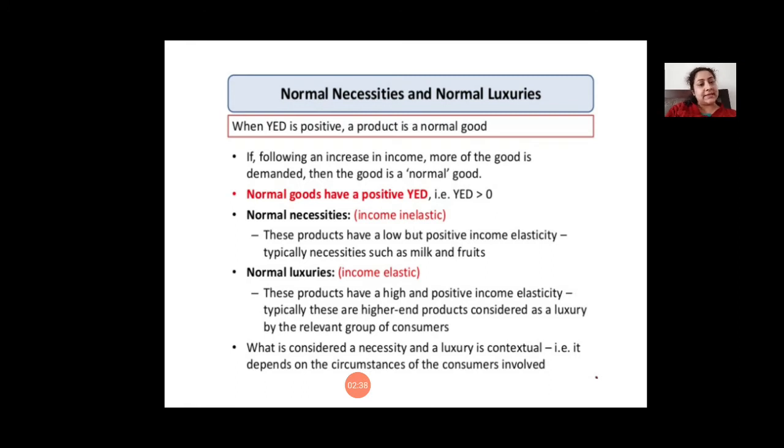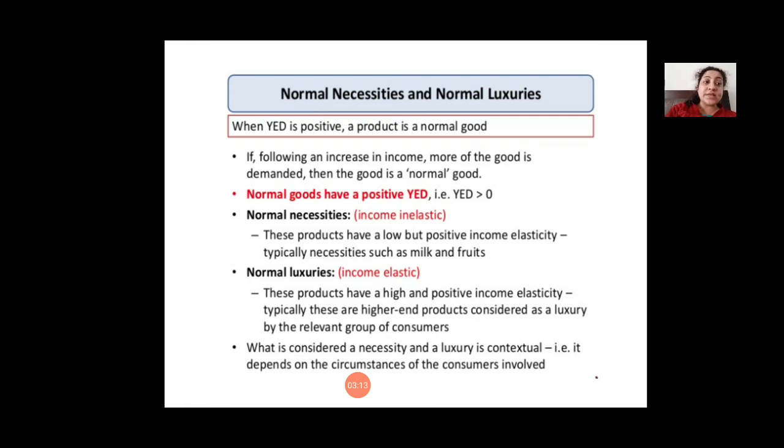In case of normal necessities, they have positive income elasticity, but that elasticity is low. That means they are income inelastic, meaning when income changes, there is a change in quantity demanded of these goods, but the change is not very high. That is why we call it income inelastic.